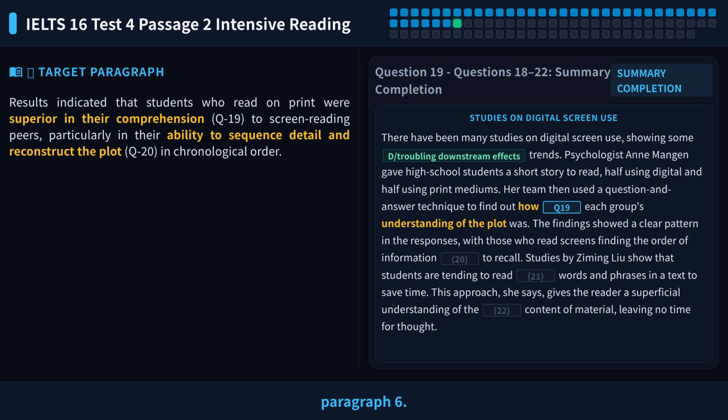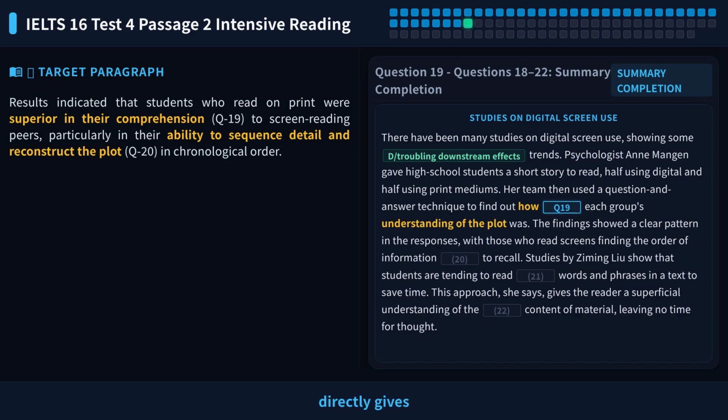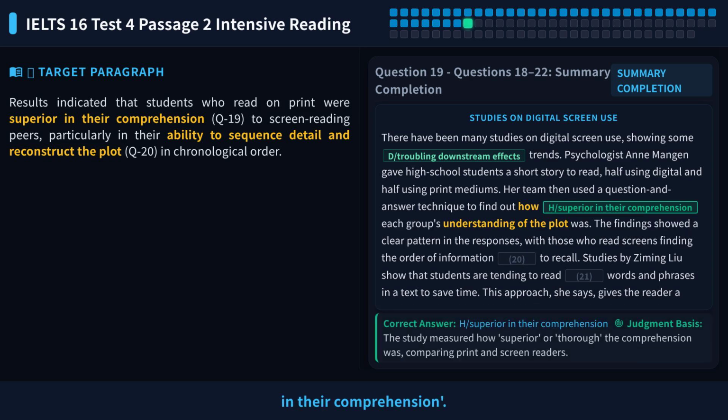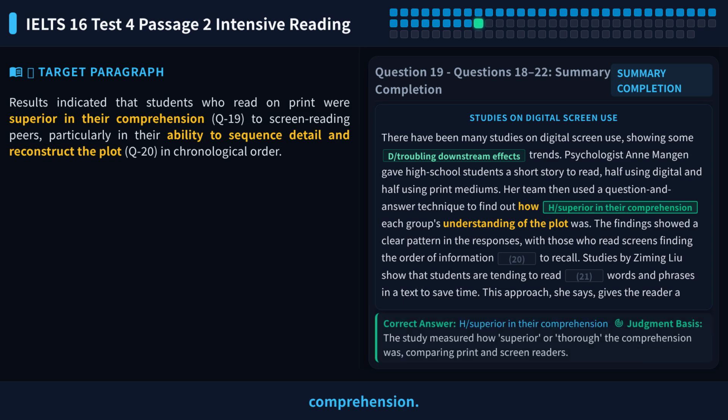Now, let's locate paragraph 6. Look for words related to superior or thorough. Notice this sentence: "results indicated that students who read on print were superior in their comprehension." The original text directly gives the phrase "superior in their comprehension." The question's "how superior" perfectly matches the original "were superior in their comprehension." This is a directly given answer, no synonym replacement needed. So the answer to question 19 is H/superior in their comprehension.